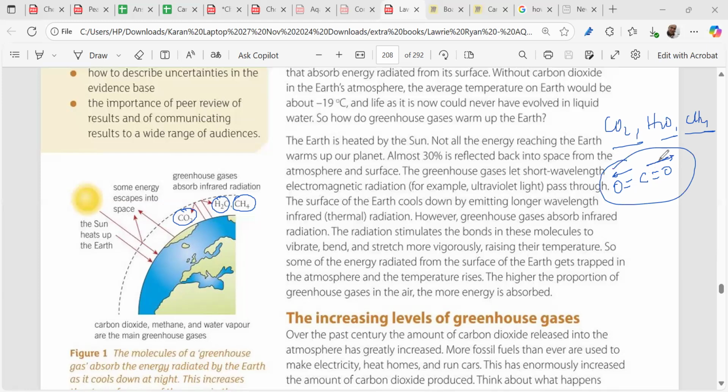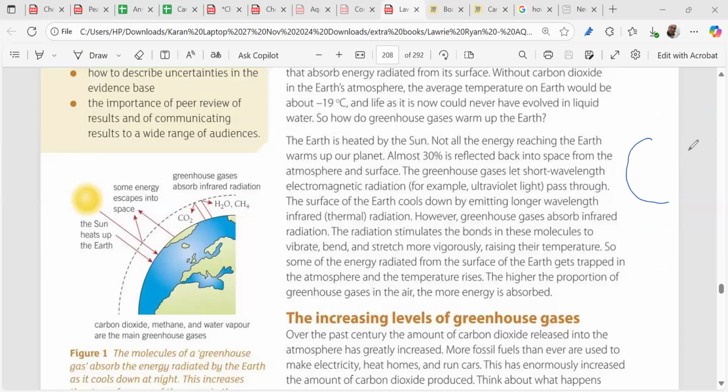We studied that they will be stretching and bending these bonds. Now when they stretch and bend these bonds, what happens? There will be a friction created, and this friction will be generating heat, right? So all the molecules such as H2O, CH4, and CO2, these three will be absorbing the reflected infrared ray which is coming down from the sun, making the bonds stretch and bend vigorously, and this causes friction, and thus it will be increasing the energy of the greenhouse gases in the atmosphere, right? And thus the temperature of the Earth will be increasing, and it helps us.